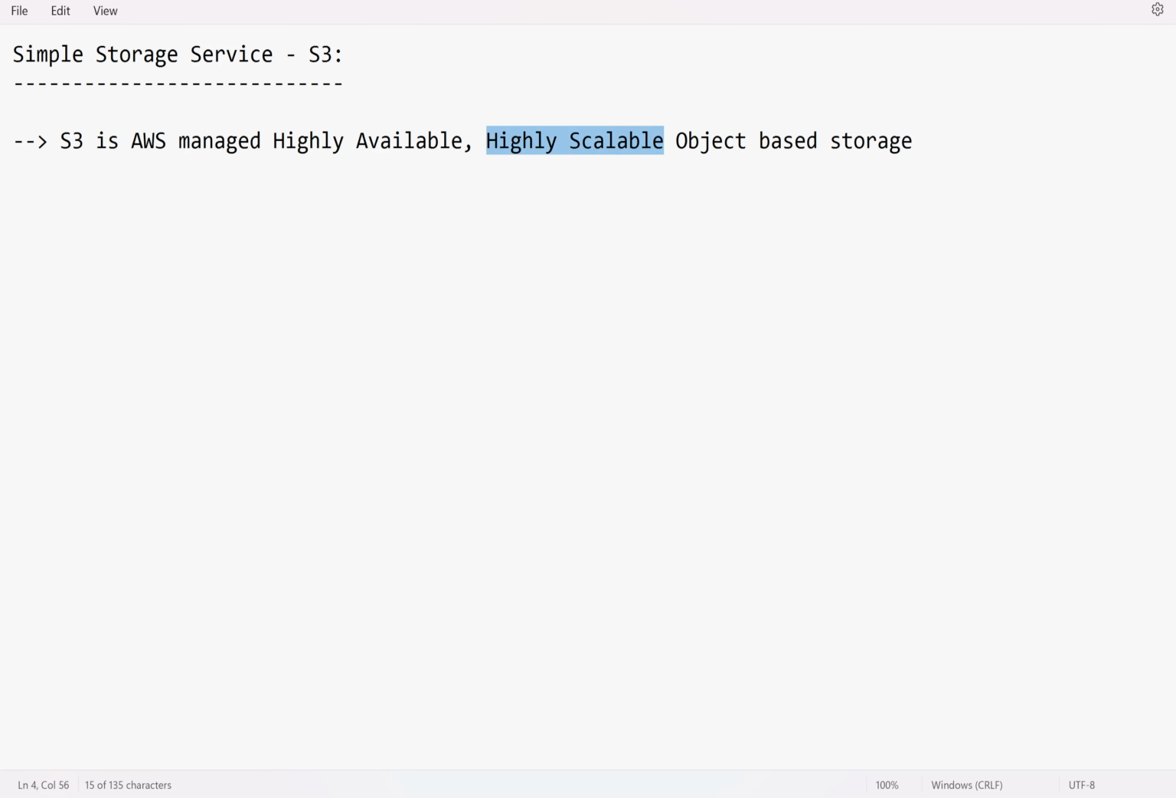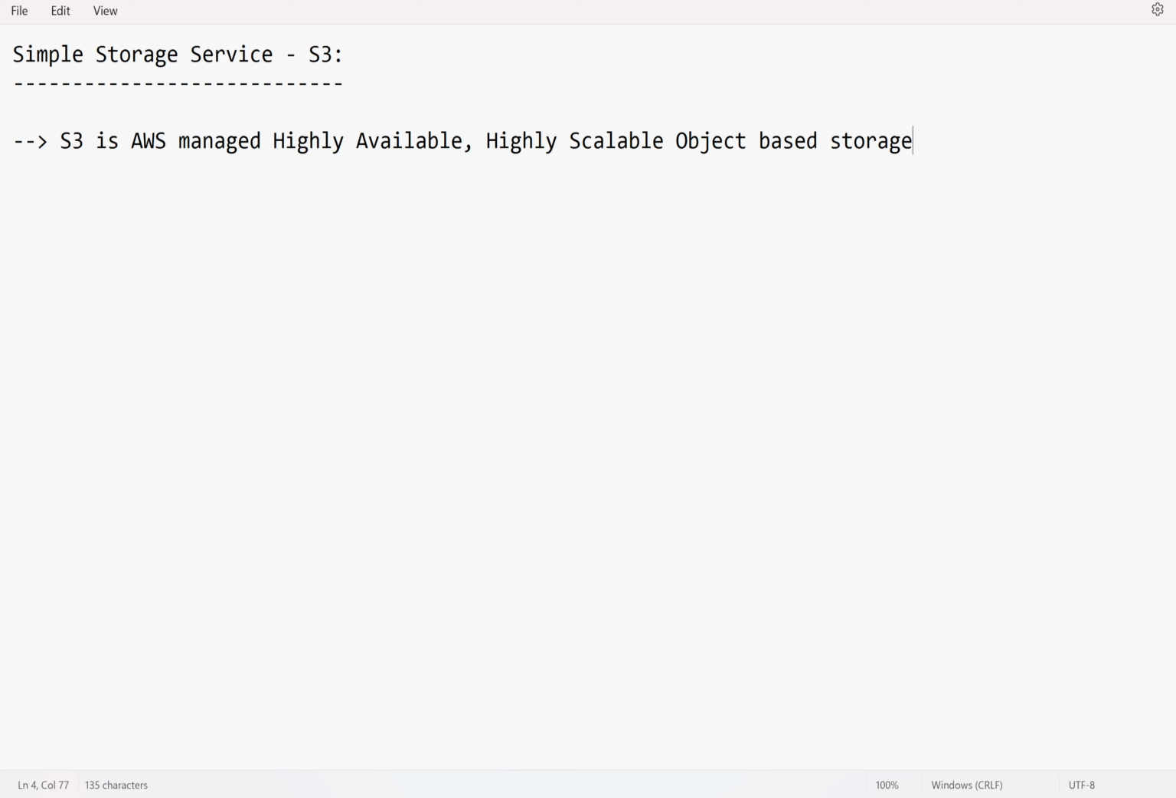What is highly scalable? Let us say I'm going to store 100 GB of data. Yes, it will accept that. And if I want to upload 1000 GB, yes, it allows you to upload. Based on your requirement and usage, it will automatically scale up and increase the storage capacity. And you will be charged only for the amount of storage space you are using. If you upload 1 GB of data, you will be charged for that 1 GB only.